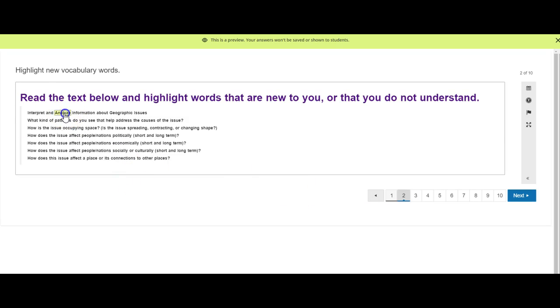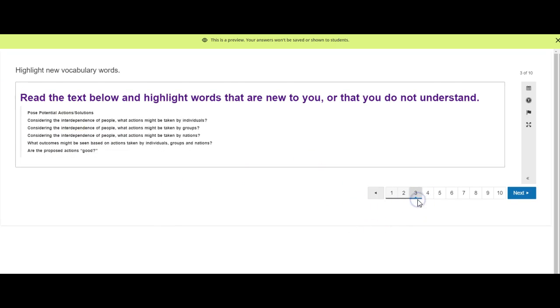Same thing here. Maybe you don't recognize the word analyze, or occupying, or economically. Find words that don't make sense to you. Maybe you don't know what pose means, or interdependence. That's one of our new vocab words, so I wouldn't really expect you to know that word.